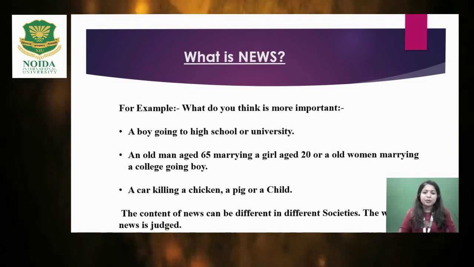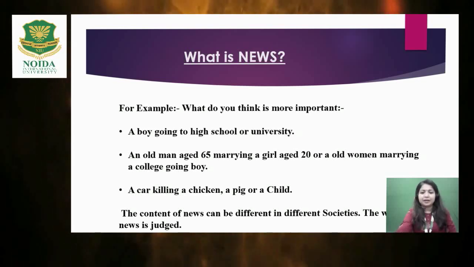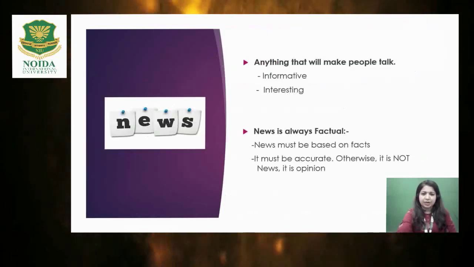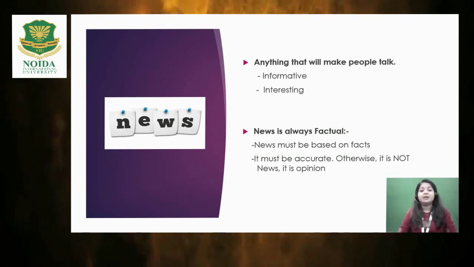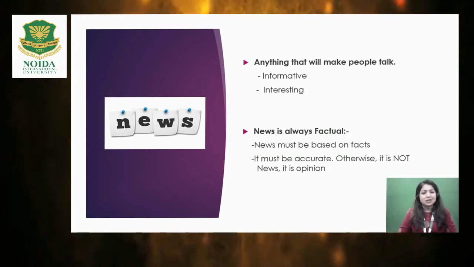So depending on the society, depending on the values, news can be created. The content of the news can be different in different societies, and it is judged by the people of the society. So now we will discuss what is news. Anything that will make people talk, it should be very informative. Any information which you are getting is a news, or you have to give information in an interesting way. Okay, that news should be interesting to talk about. So that is a news.